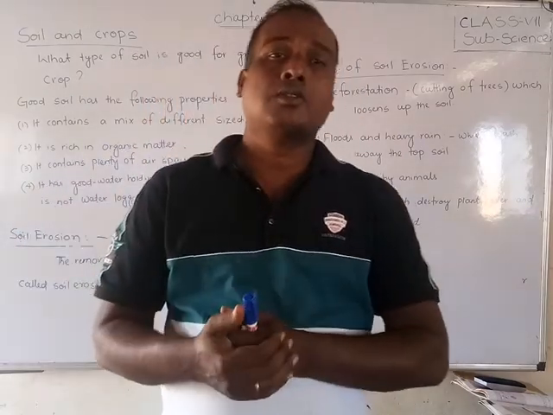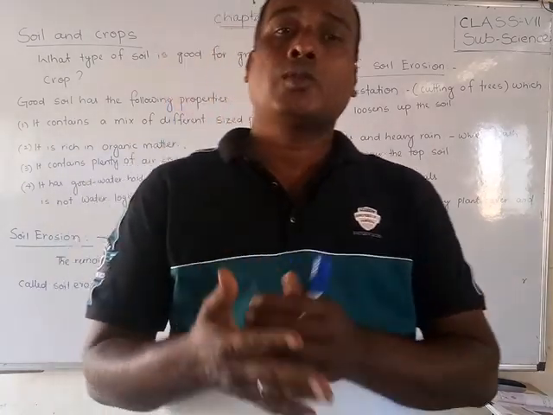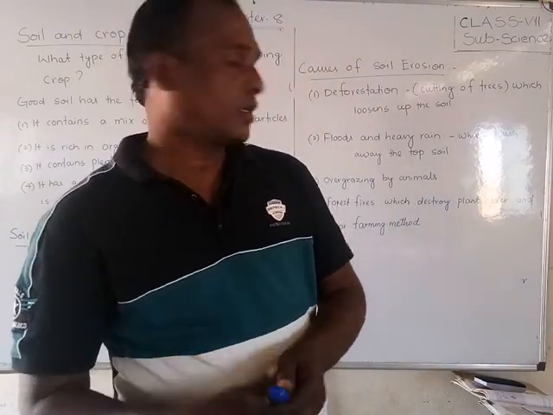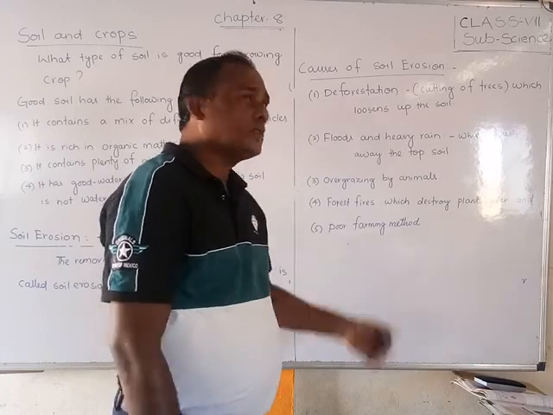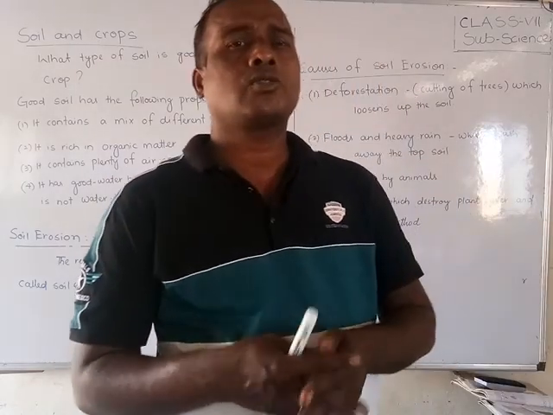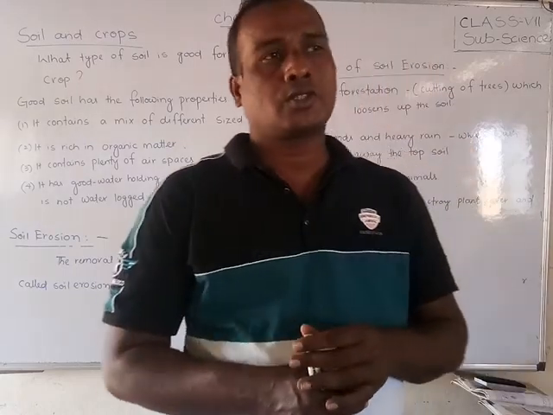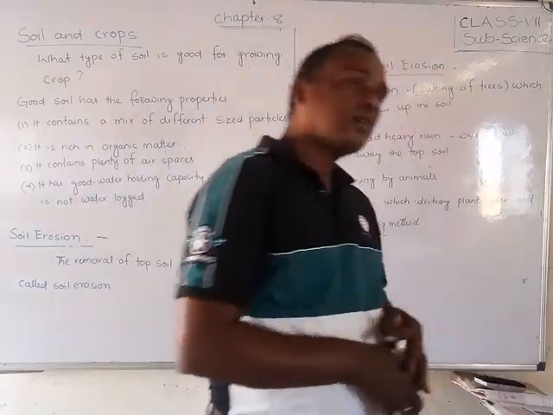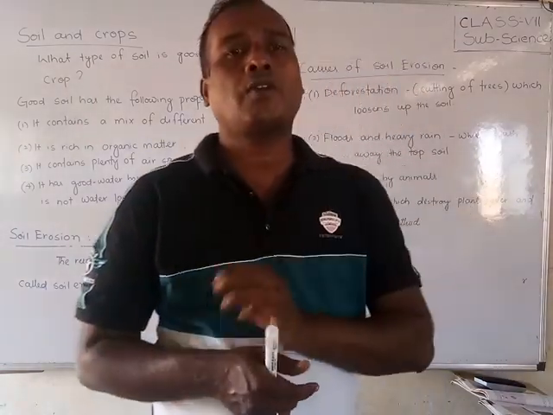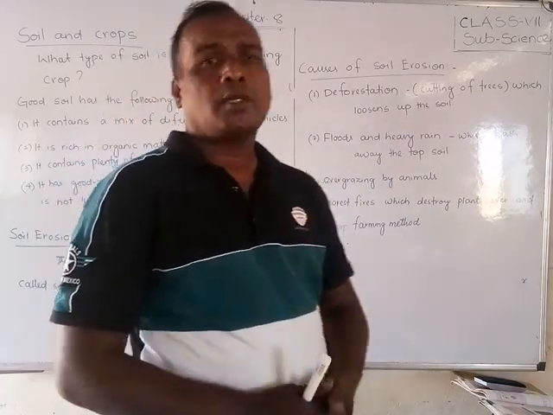But if you destroy that forest, the open surface will stay like that, and the air or water can remove or wash it out. Then poor farming methods: nowadays cultivation and agriculture are not done properly, so that's why soil erosion also happens. So these are the causes of soil erosion. Now we will discuss the prevention of soil erosion. If we follow these methods, then we can prevent soil erosion.